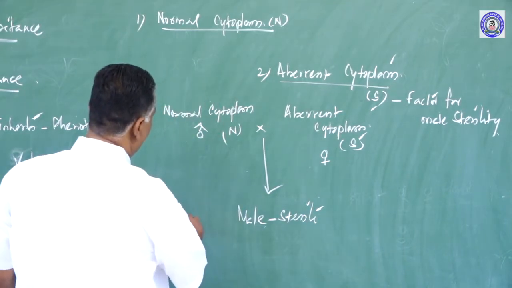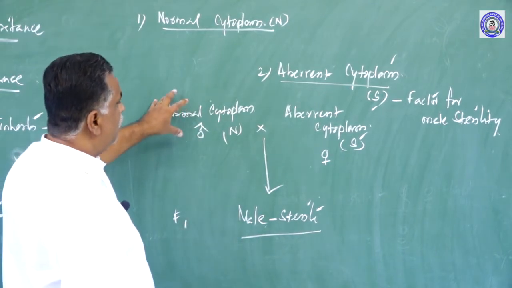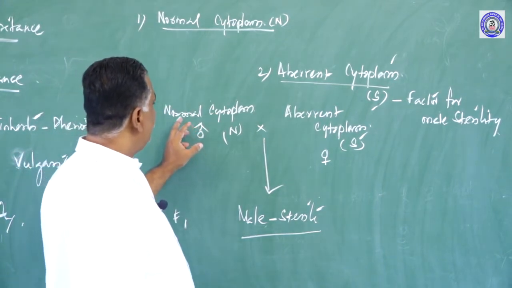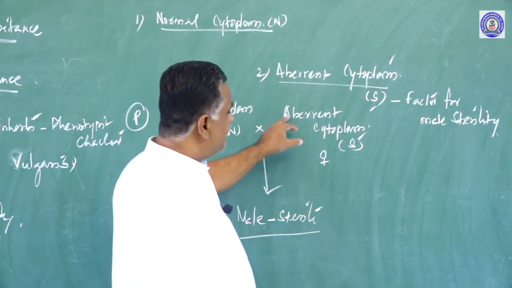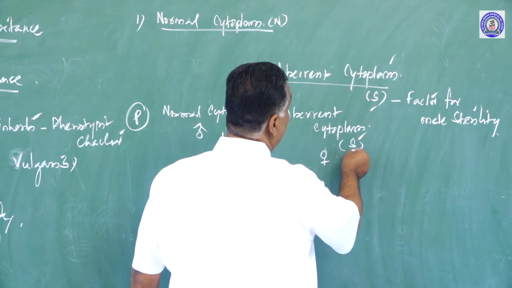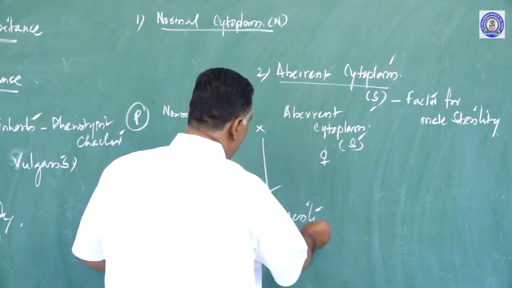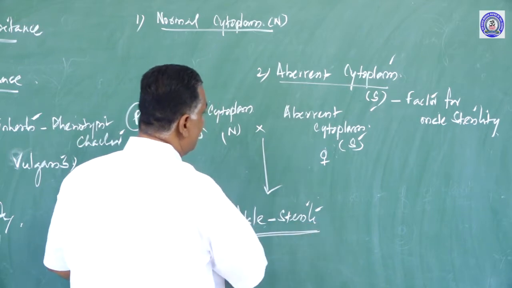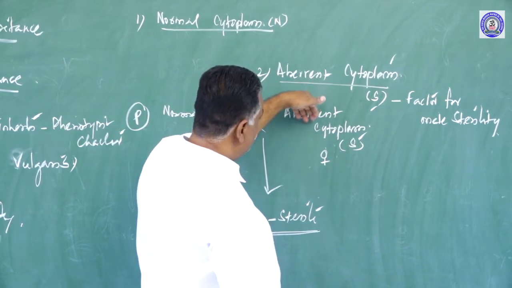Why? The F1 individual will be produced, male sterile will be produced. The reason is, this is normal, which is working as a male in the first generation, in the parent generation. Now, a cross is made with the normal cytoplasm, male, and the aberrant cytoplasm, female. The mitochondrial genes which are responsible for making sterility in the male come into the F1 generation. If a male plant is obtained, the male plant will be sterile because of the aberrant cytoplasm carried over from the parents to the offspring.